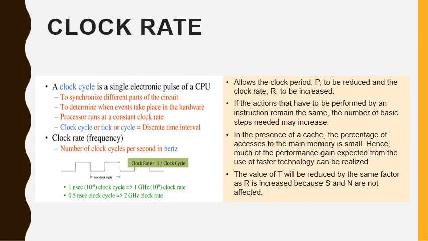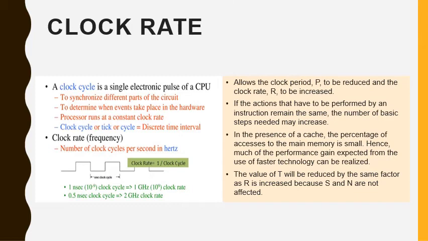Now let us discuss the clock rate. There are two possibilities for increasing the clock rate R. First, improving the integrated circuit technology, making logic circuits faster, which reduces the time needed to complete a basic step. This allows the clock period P to be reduced and the clock rate R to be increased.